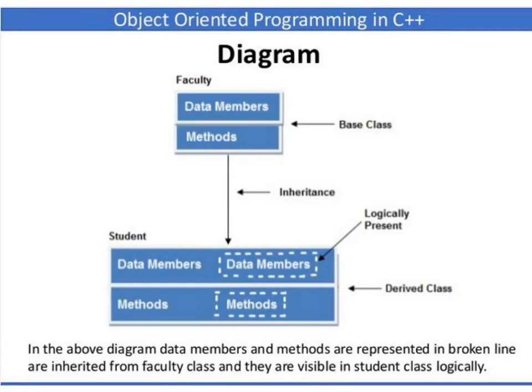Next, you can see the diagram where we have faculty as a base class and student as a derived class. Student is a derived class which is inheriting the features, or the data members and the methods, from the faculty base class. In the diagram, the data members and methods represented by the broken line are inherited from the faculty class, and they are visible in the student class logically. So here student is the child class and faculty is the parent class.